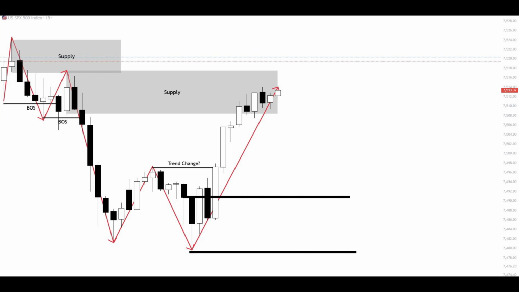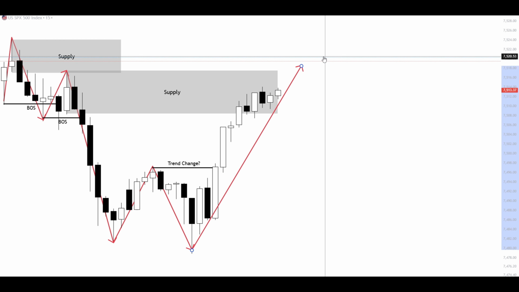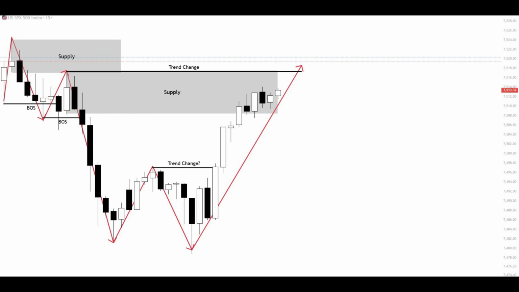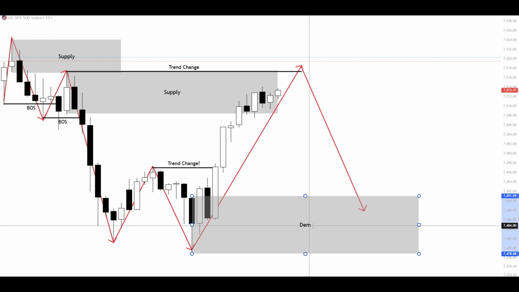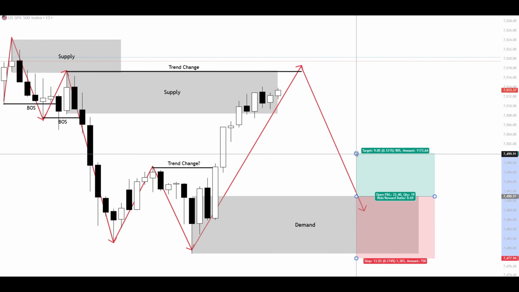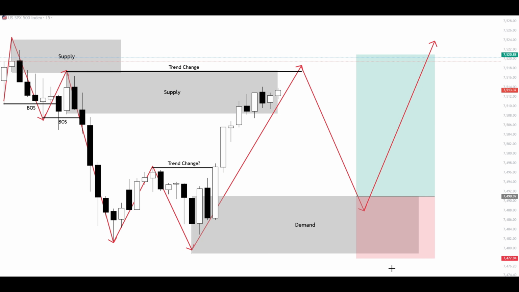But what about this demand? Well, that demand is not valid because we did not have a break above the actual swing high of the valid supply. For that demand to be valid, the price should have broken above the valid supply that was left behind. And it's only after it breaks that we can look for a demand on a potential pullback to the downside, so we can plan a buy setup from the now valid demand and take this market into an uptrend by constantly breaking the highs.